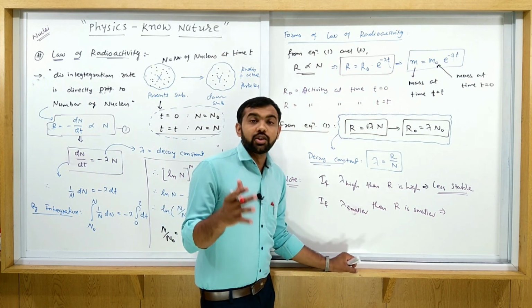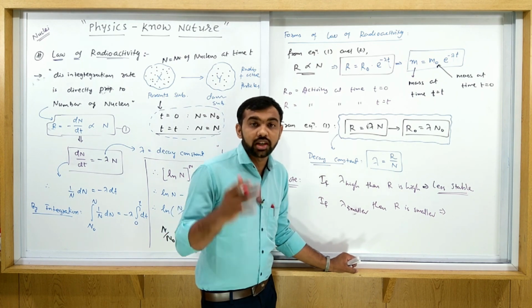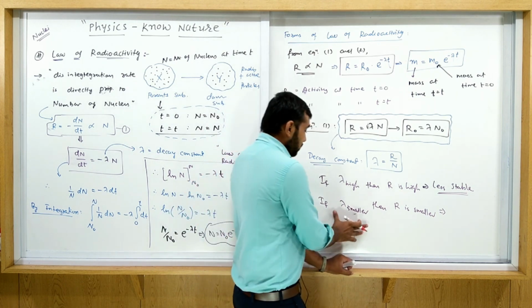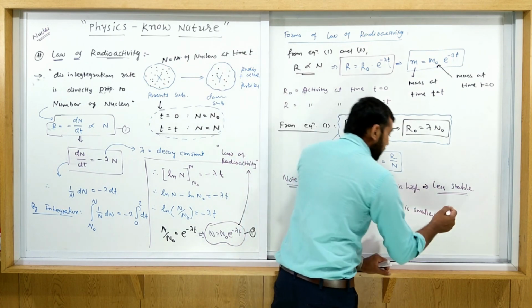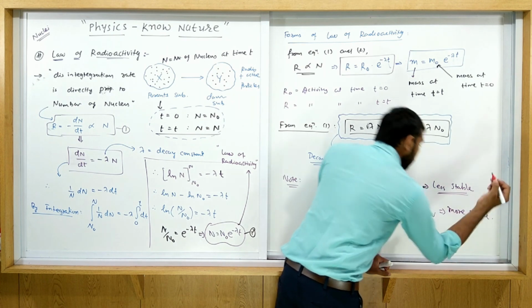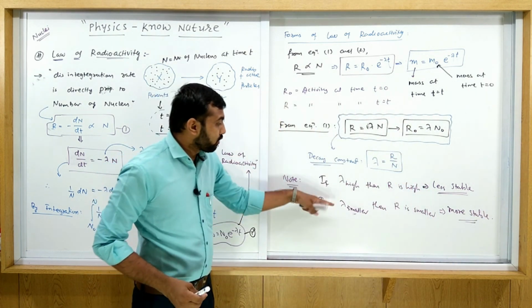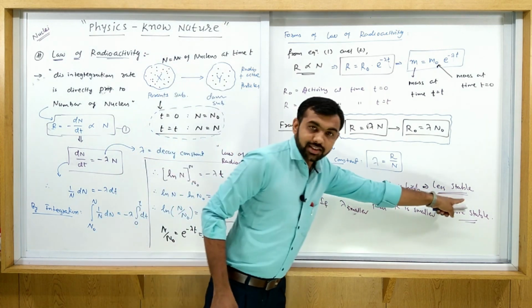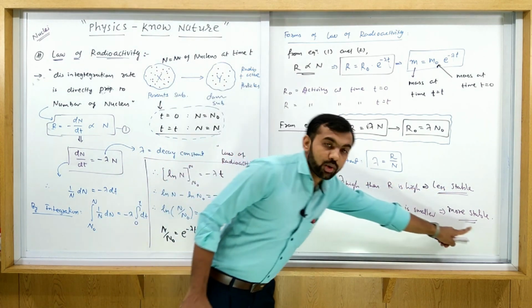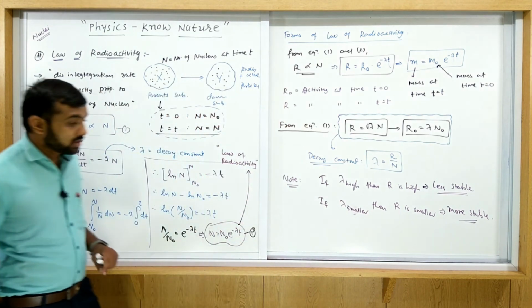If the disintegration rate is smaller, it means this nucleus is more stable. So when lambda is smaller, in comparison this one is more stable. Sometimes this type of question is asked, and it is a comparison of lambda. Lambda high, less stability; lambda small, more stability. Now pause your screen and note down all of this in your books.